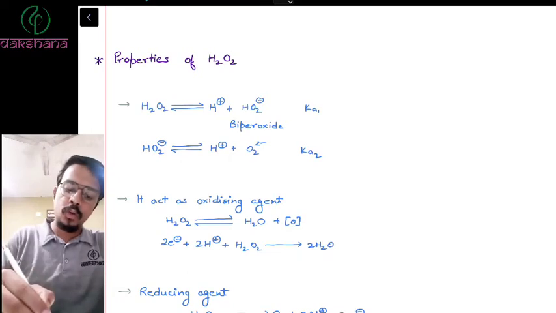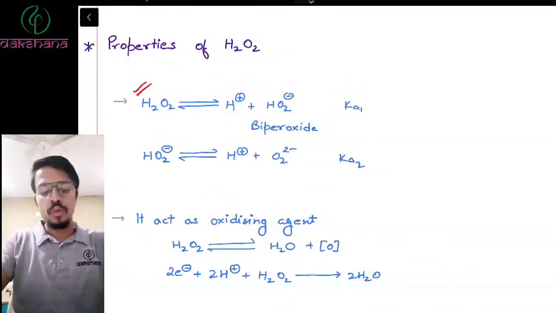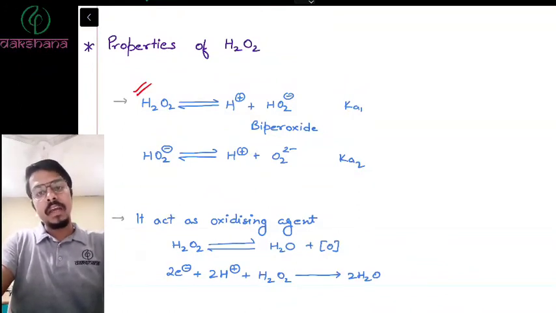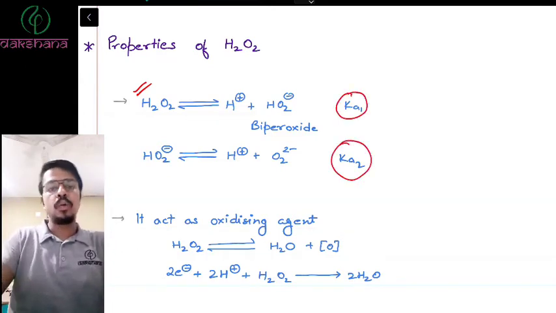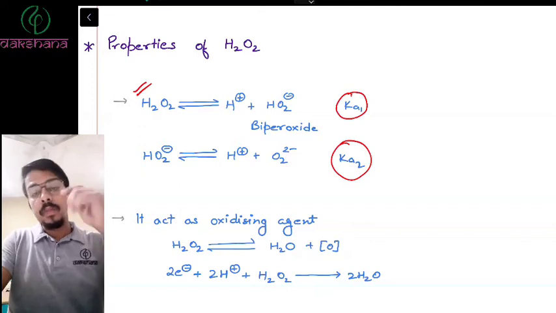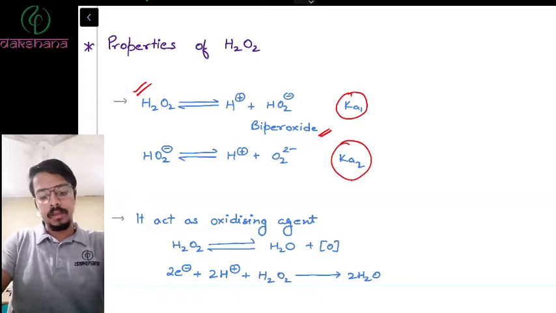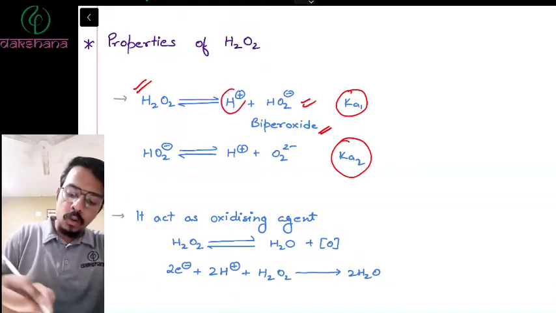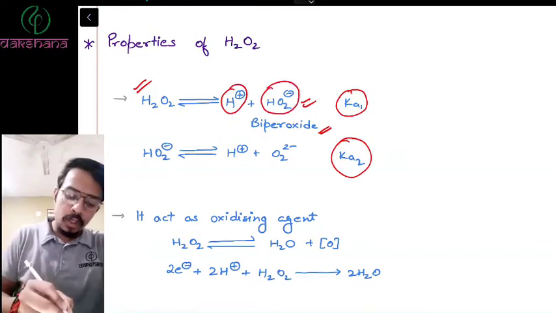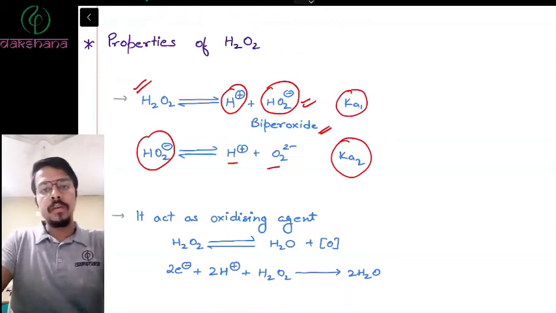Now, in the properties of H2O2, H2O2 dissociates and gives H plus, right? So it is biacidic, and it gives 2H plus. This is how it dissociates: H2O2 dissociates into H plus and HO2 minus, and then HO2 minus dissociates into H plus and O2 minus, right? The first reaction gives you Ka1 and the second reaction gives you Ka2.